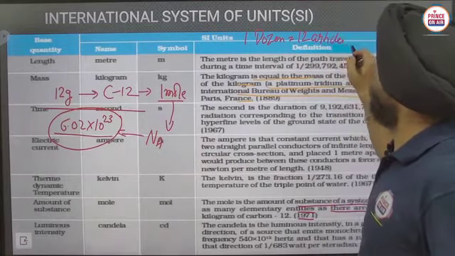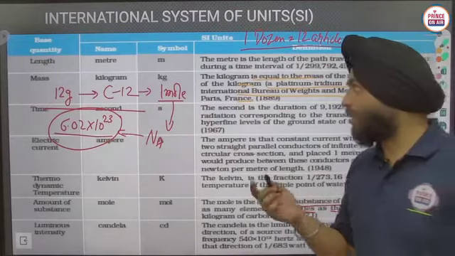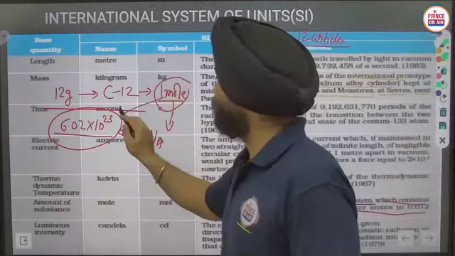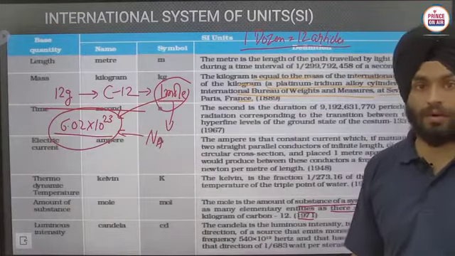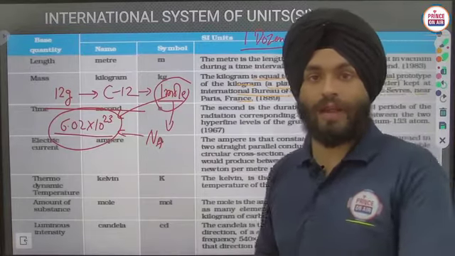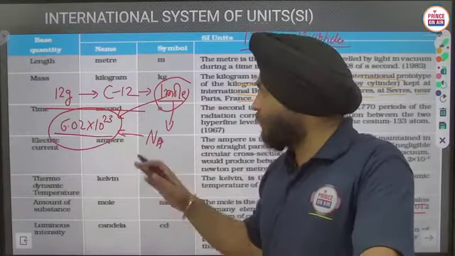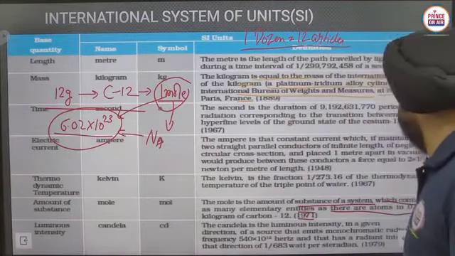Okay, like in this way we are using, no, 1 dozen is equal to 12 articles. Similarly, 1 mole is used as 6.02 into 10 raised power 23 particles. Okay, so like in this way we will discuss in detail in the next sections of lectures. Okay, that is the most important part of this chapter. Let's move on to the next part.